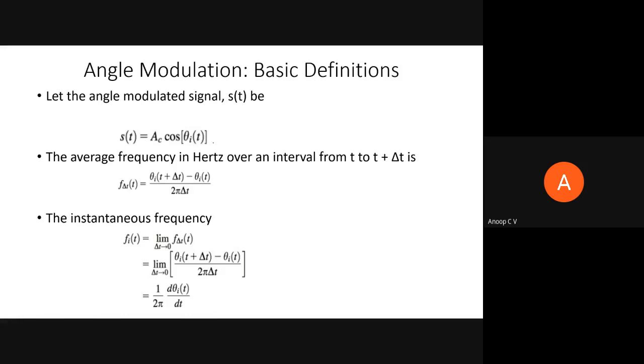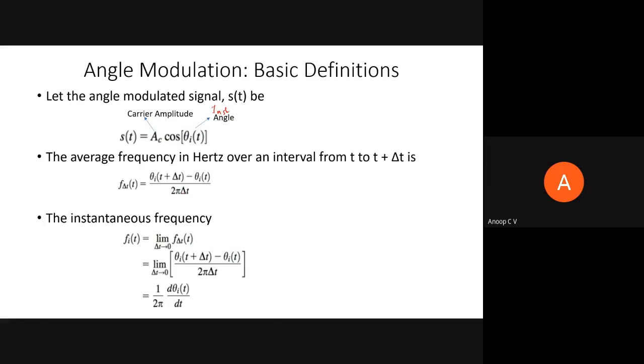Maybe we have to see some of the basic definitions of angle modulation. An angle modulated signal can be written as s(t) = Ac cos(theta_i(t)). Here Ac is the carrier amplitude, whichever carrier we are using, and theta_i(t) is the angle. It will be a function of the message signal. Better, I can call it the instantaneous angle. Instantaneous angle is theta_i(t), a function of the message signal.